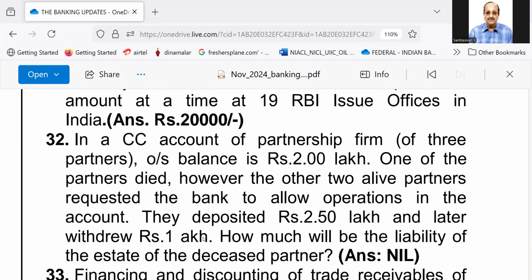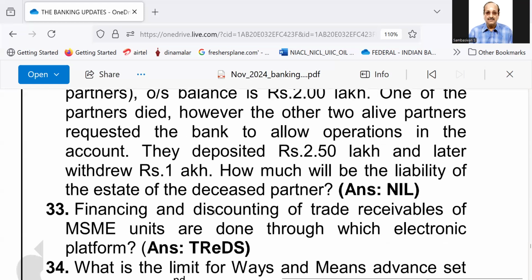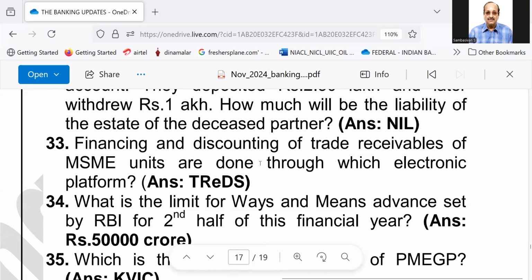However, the other two alive partners requested the bank to allow operations in the account. They deposited rupees 2.50 lakh and withdrew rupees 1 lakh. How much will be the liability of the estate of the deceased partner? The answer is nil because it has covered the earlier debit of rupees 2 lakhs. Number 33, financing and discounting of trade receivables of MSME units are done through which electronic platform?